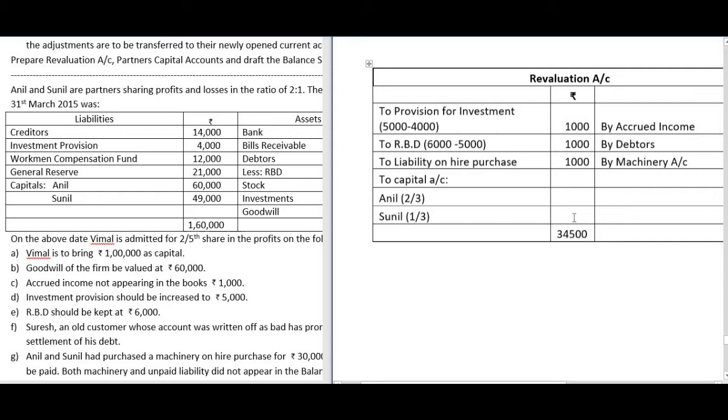So when we do that, for Anil it is 31,500 into 2 divided by 3, that will give you 21,000. And for Sunil it is 31,500 into 1 divided by 3. When you do that you will get 10,500. So the total is 31,500.